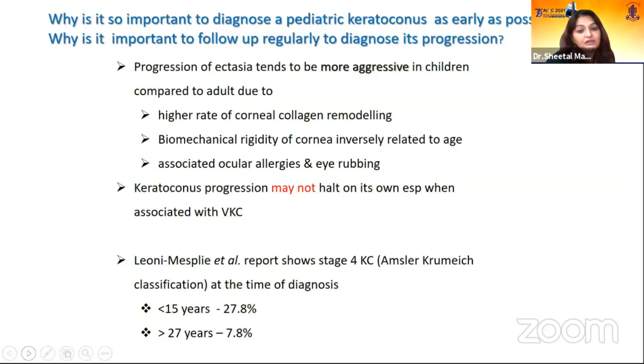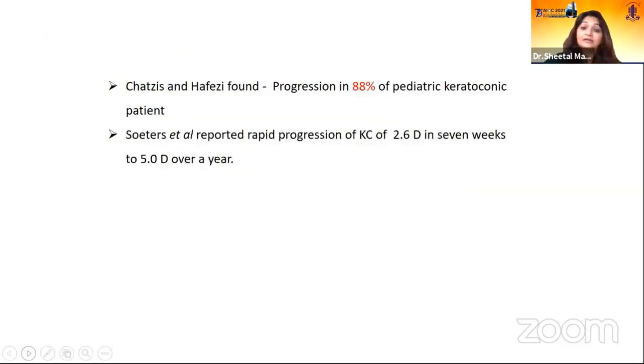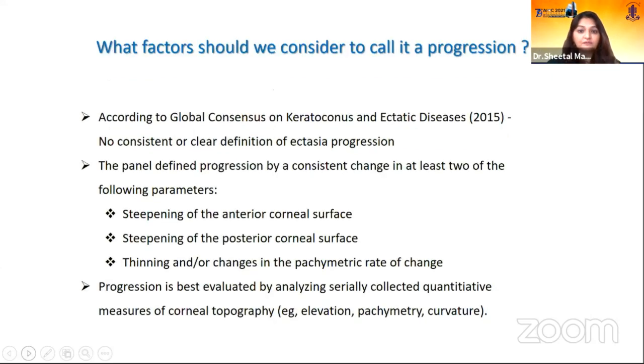Leone et al. did a study and found almost 28% of the pediatric age group had stage 4 KC at diagnosis, vis-a-vis just 8% in the adult age group. Also, 88% of pediatric keratoconic patients progress. That means almost 9 out of 10 pediatric keratoconus patients coming to your OPD are going to progress. So that is a pretty high rate of progression.